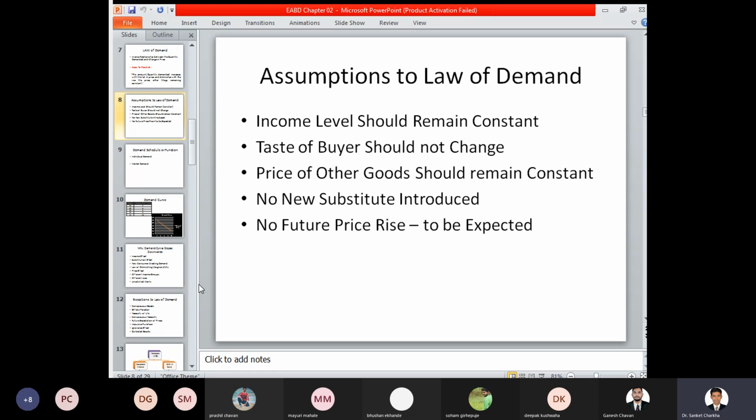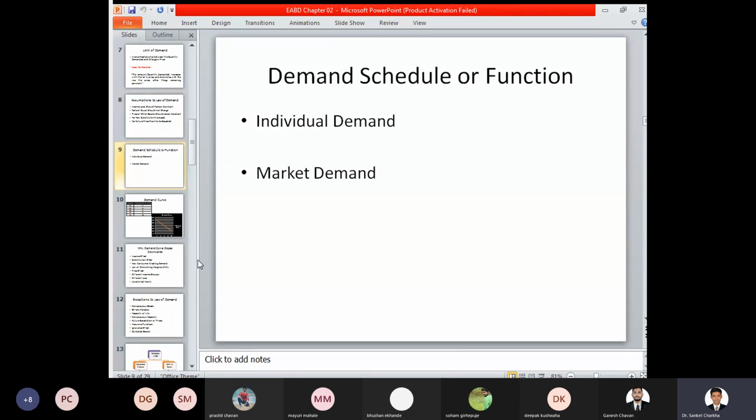And for 1st of March, at the end of the day, at night 12 p.m., what will be the quantity demanded? Earlier it was 1000 liters, now it becomes 2000 liters. Why? Because a certain change in the policies and in the price of the commodity is based on an assumption that the consumer feels, and accordingly more product is demanded. So all the assumptions must be fulfilled, and only then can we say that the law of demand can be made applicable.